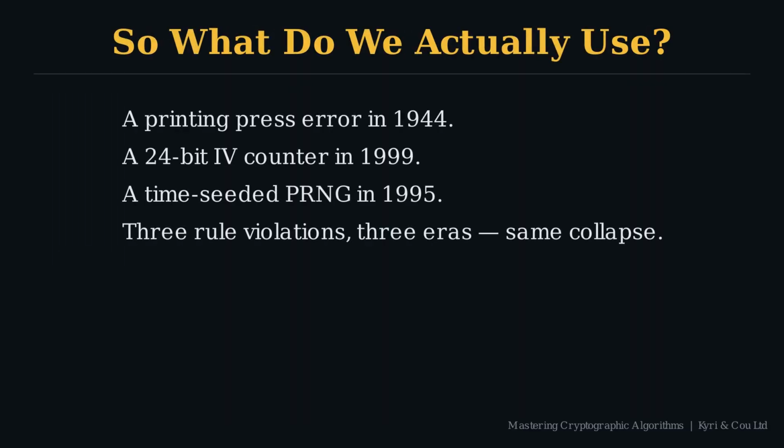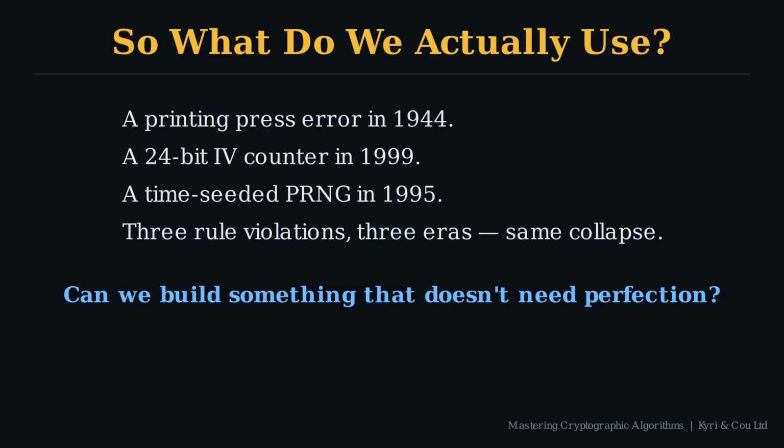A printing press error in 1944, a 24-bit IV counter in 1999, a time-seeded PRNG in 1995: 3 different rule violations, 3 different eras, same collapse. The maths is perfect, the humans aren't. Which raises the obvious question: can we build something that doesn't need perfection to be secure? That's what modern cryptography is, decades of work trying to recover as much of the one-time pad security as possible without any of its impossible rules.